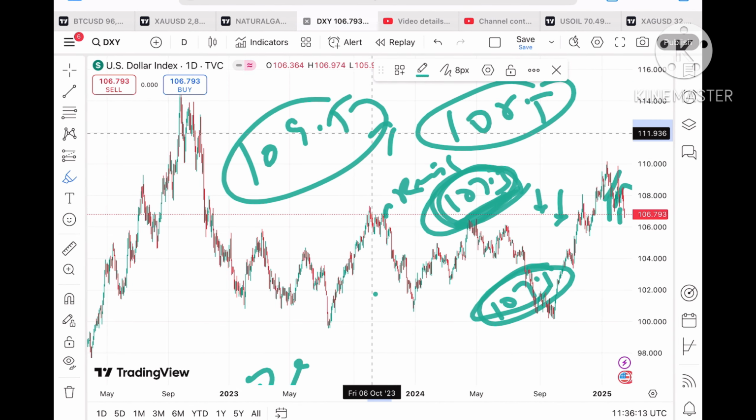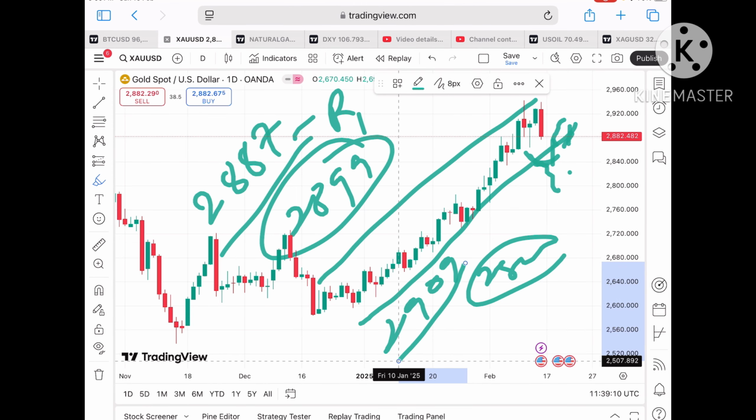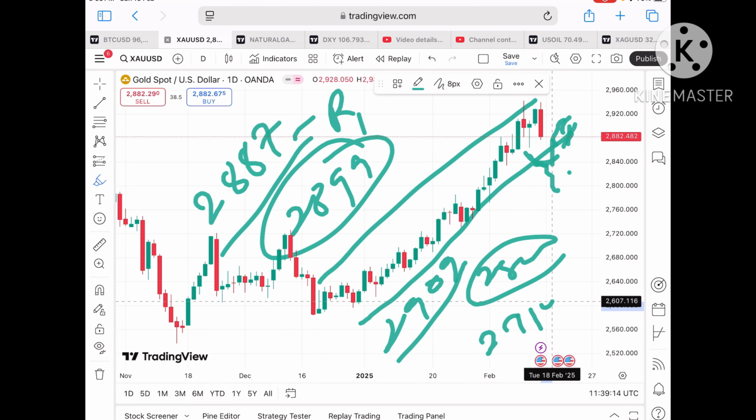But if it sustains this level, it can move towards a level of 2887, which is our resistance one. So if the price goes above this level, a further upside we can see towards $28.99. And if it sustains above that level, we will see it will go towards $29.09. And if it sustains that level, we will see it will go towards $29.14.